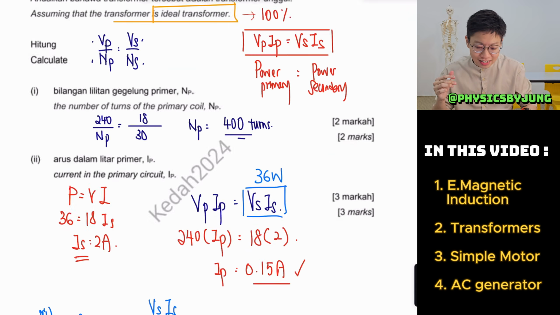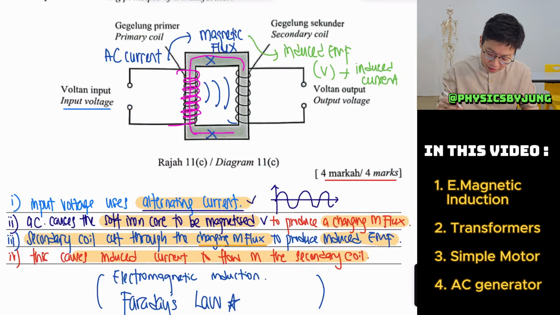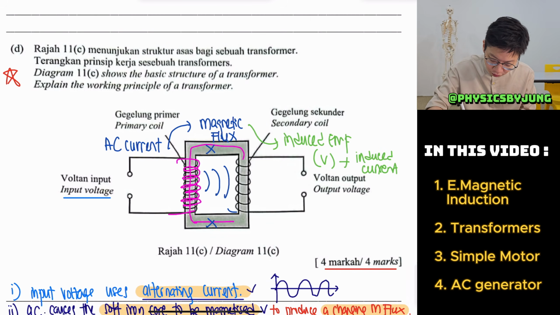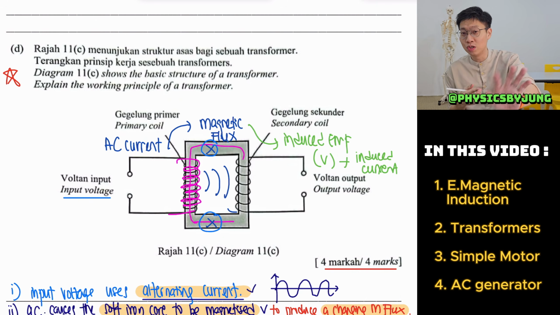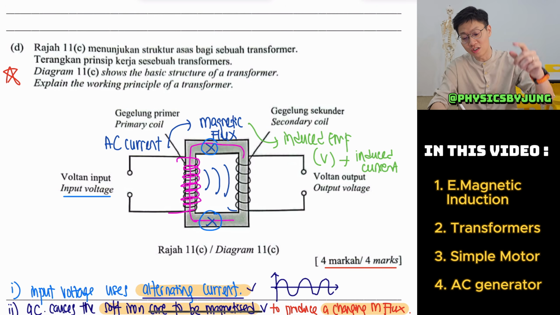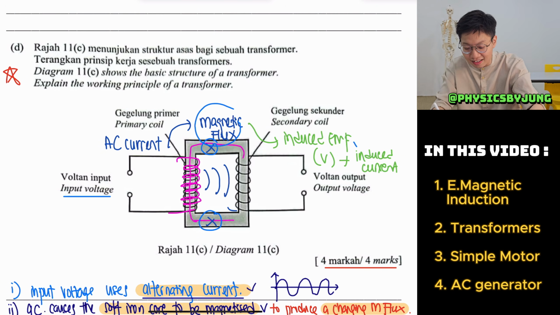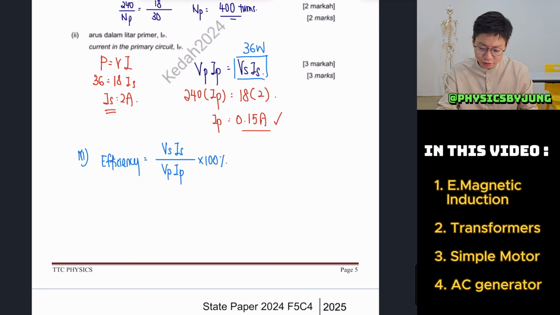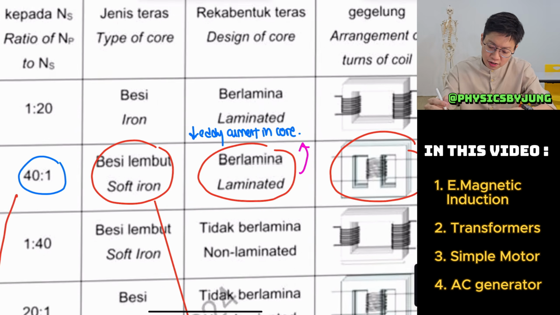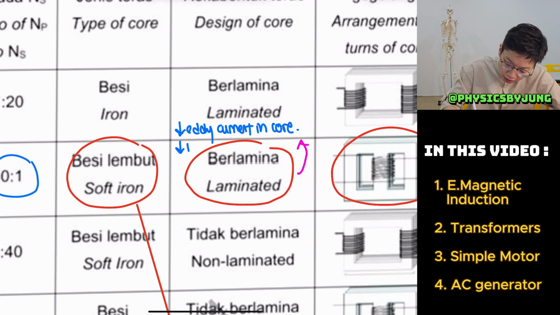If your current is stuck in the core, it will be like what I said just now. That is not what we want. We want it to become magnet. We don't want the current to be inside, because if we get magnet, we can have more cutting and more induced EMF. Okay? Now let's come back to here. So if I reduce eddy current in the core, I can reduce the heat produced.